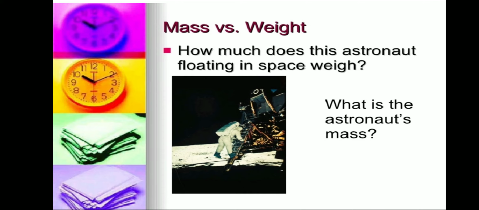Mass versus weight. Weight includes the gravity of the earth also. So mass remains the same, it is a fixed quantity. Let us see in the image, how much does this astronaut floating in space weigh? The weight of the astronaut in space is 0, because there is no gravity in space. Next, what is the astronaut's mass? The mass of the astronaut, or of any object, is fixed. It is an intrinsic property.